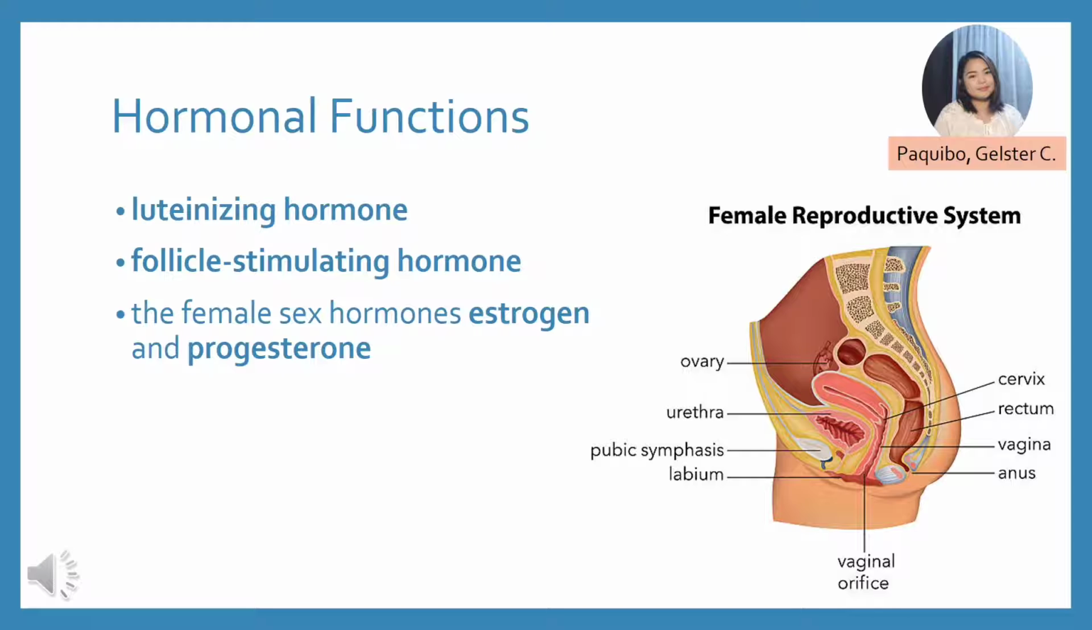There are 4 hormones involved in female reproduction. That includes the luteinizing hormone, which helps control the menstrual cycle, the follicle stimulating hormone, which also helps control the menstrual cycle and stimulates the growth of eggs in the ovaries, and lastly, the female sex hormones, estrogen and progesterone, which help develop and maintain both the reproductive system and the female characteristics, which make females unique.